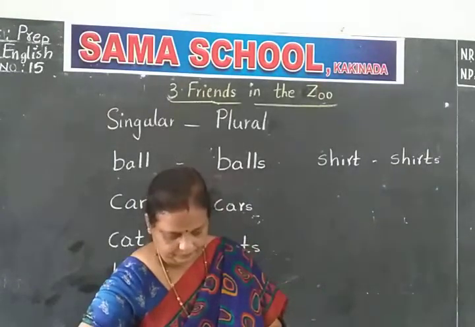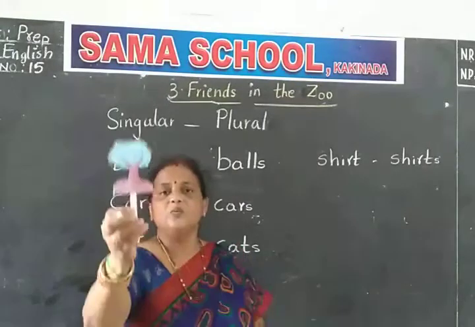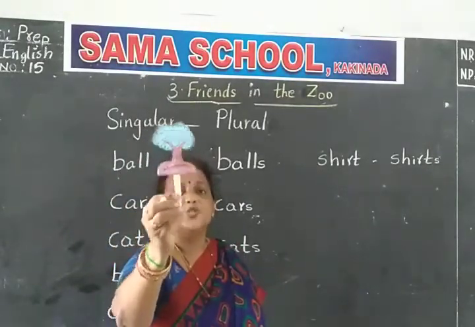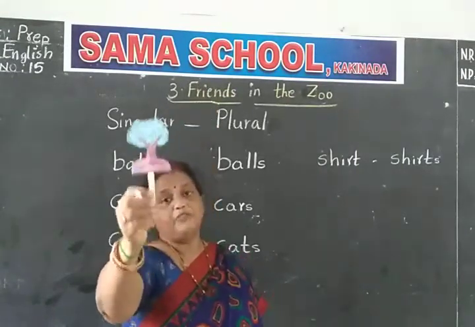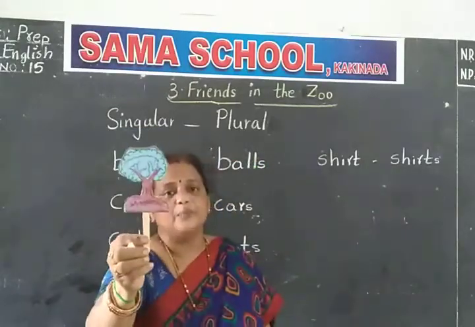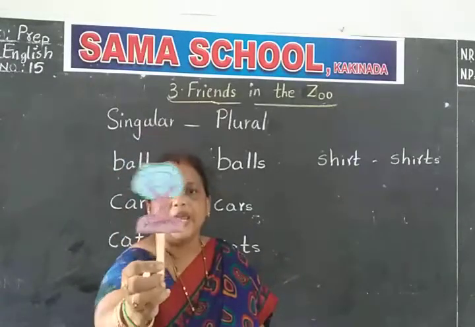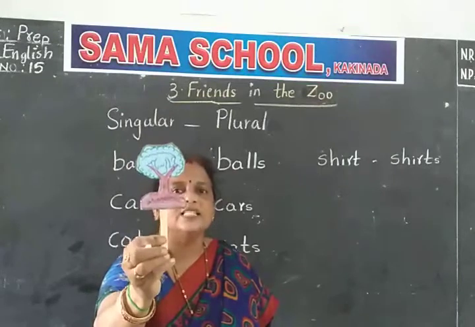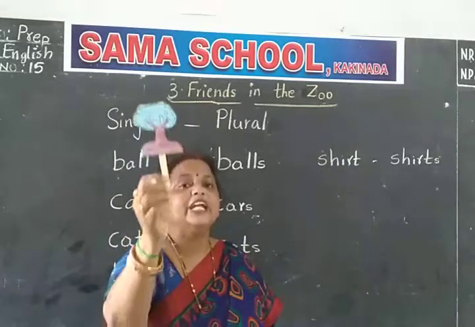Next. What is this, children? Tree. In the parks when you go to Gandhi Park or Vivekananda Park, you will be seeing lots of trees. You get fresh air from these trees. Come on, what is this? Tree. What is this, children? Tree.